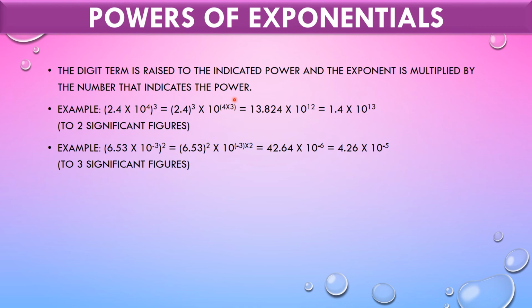Next is powers of the exponential. Here the digit term is raised to the indicated power and the exponent is multiplied by the number that indicates the power. Here 2.4 into 10 raised to 4, whole cube. So 2.4 is cubed and this will be individually multiplied. Here we are not going to take the cube of 4. So this is how we are dealing with the powers of exponential. That is, we are going to multiply.